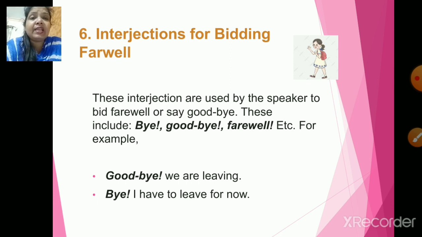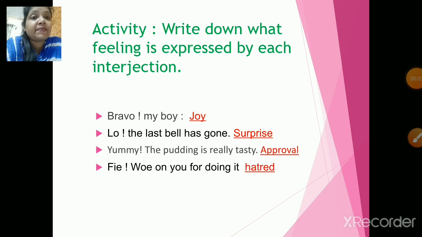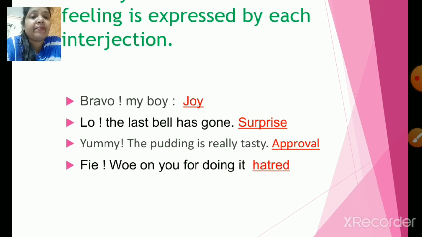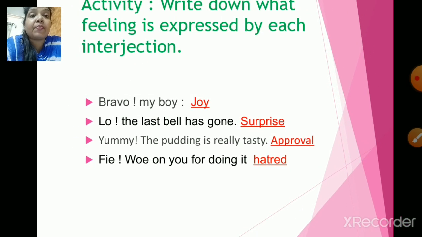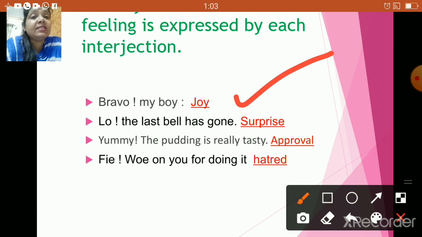Now let us quickly do some more examples to get some more clarity. Let us start with the activity. Write down what feeling is expressed by each interjection. Now children, the first one is bravo, my boy. So that's joy. Second one, lo, the last bell has gone.